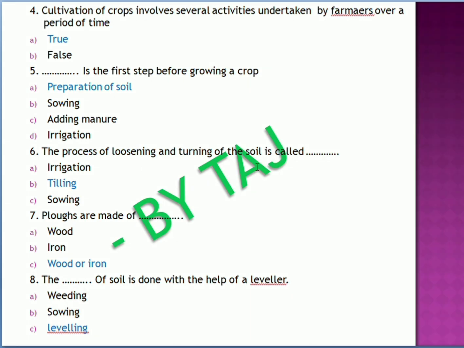The process of loosening and turning of soil is called as what? Tilling. Next, ploughs are made up of wood, iron, wood or iron. So the answer is wood or iron. So coming to the next one, that is the dash of the soil is done with the help of a leveler. So which instrument is used to level the soil? Weeding, sowing and leveling are the options, but here leveling is the answer for this question.